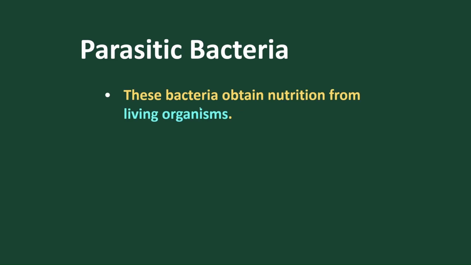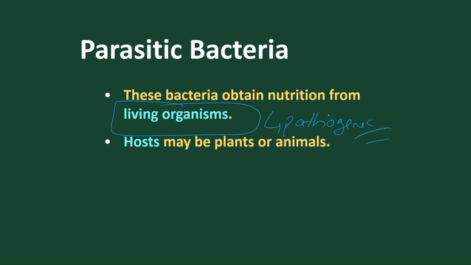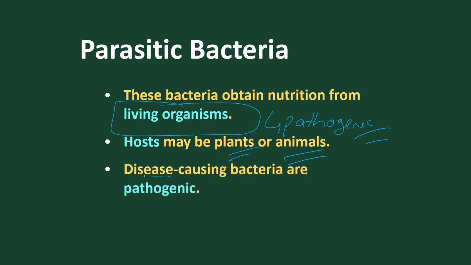Parasitic bacteria depend on a living host. The organism extracts food materials from the living host. So they are disease causing, or pathogenic in nature. The host may be plants or animals. So parasitic bacteria are mostly pathogenic bacteria because they cause diseases.